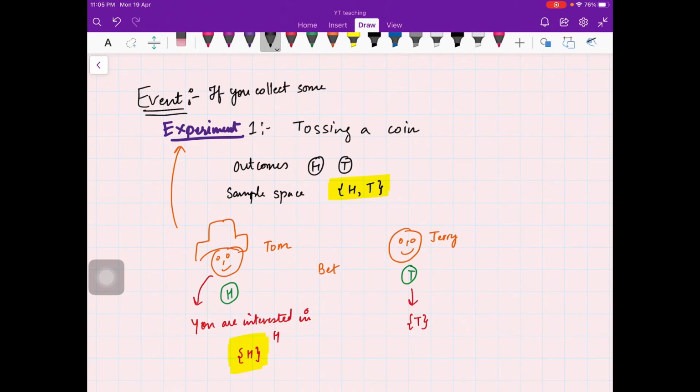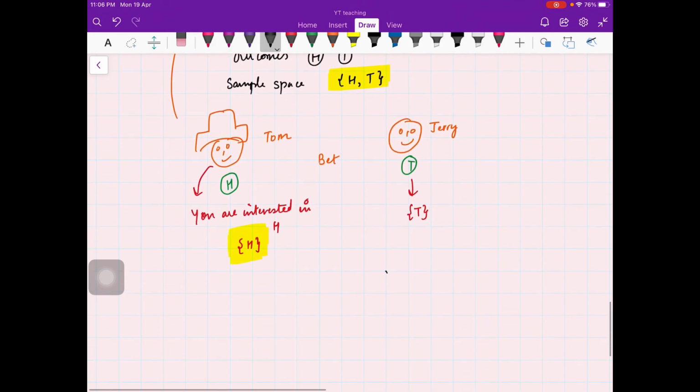Some or all outcomes of an experiment, we call it an event. For example, if you look at head, tail in this experiment, this is your sample space. So what are the possible subsets?